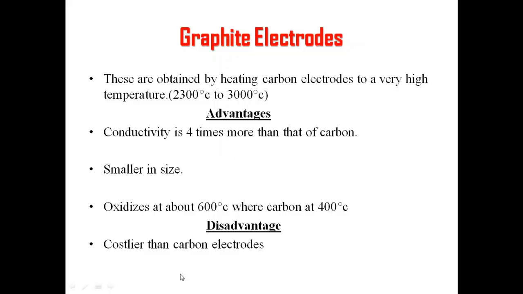Graphite oxidizes at 600 degrees Celsius. Oxidizes means there is a chance of getting chemically reacted if the temperature is above 600 degrees Celsius, but carbon is going to oxidize at 400 degrees Celsius itself. So compared to the carbon, this is also the better option. Graphite oxidizes at 600 degrees Celsius, which is slightly better than the carbon.